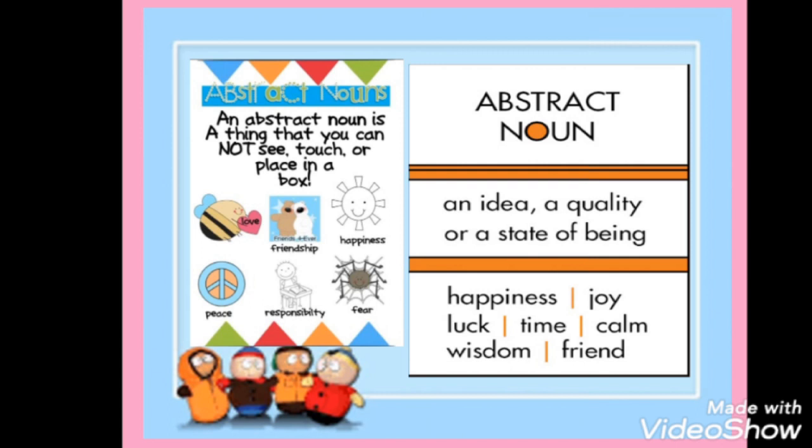Like happiness, joy, luck, time, calm, wisdom. All these are abstract things. These things we can't see. The words friendship, childhood, wisdom, these are such words which we can feel. It is a state of being. We can't touch it, we can't see it.